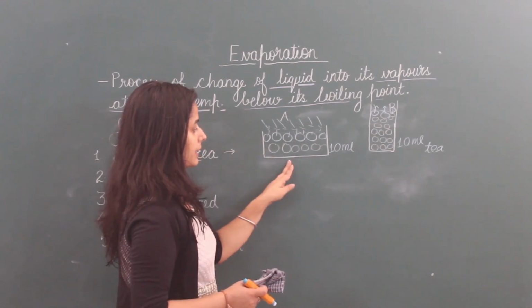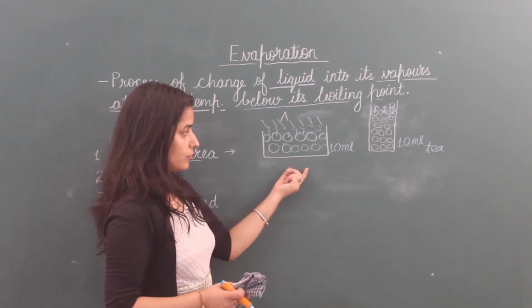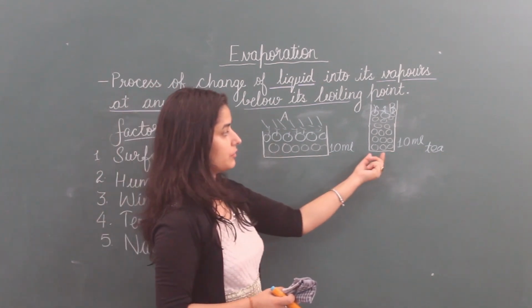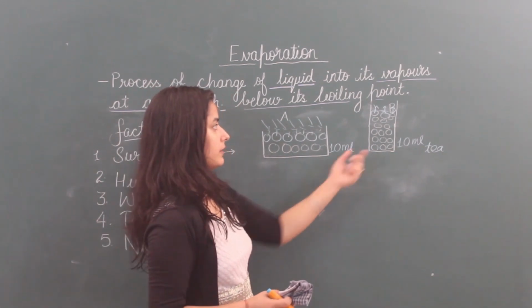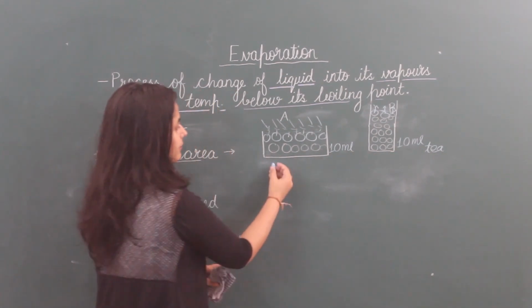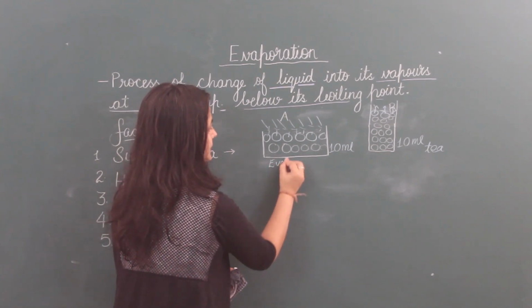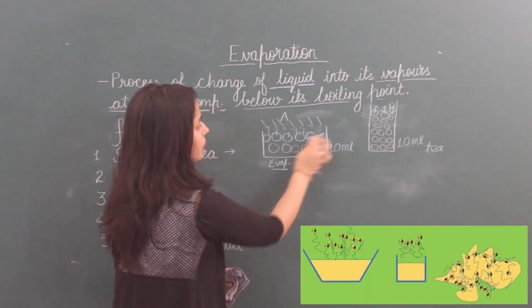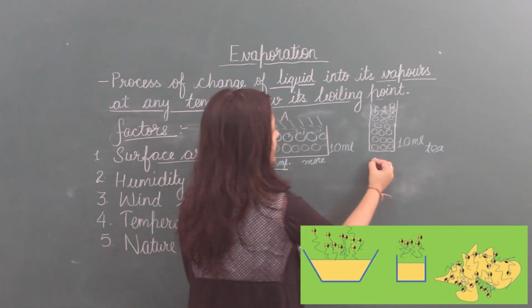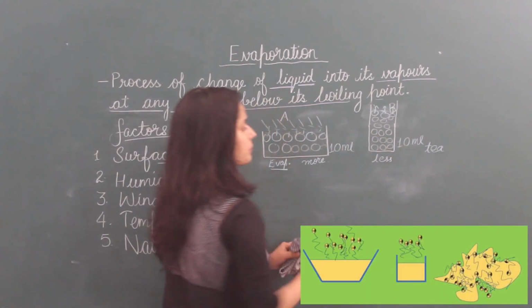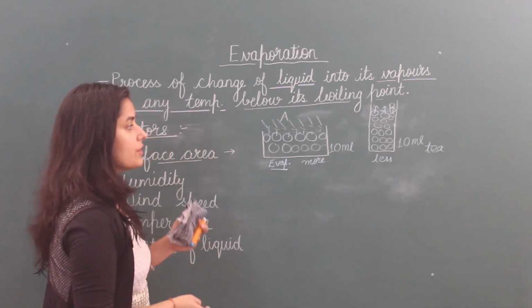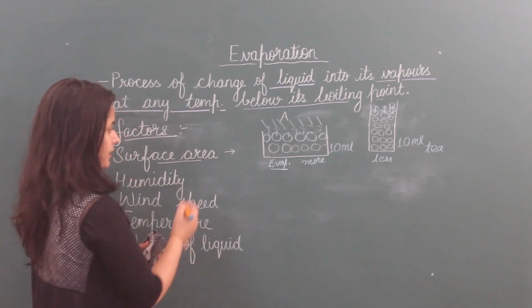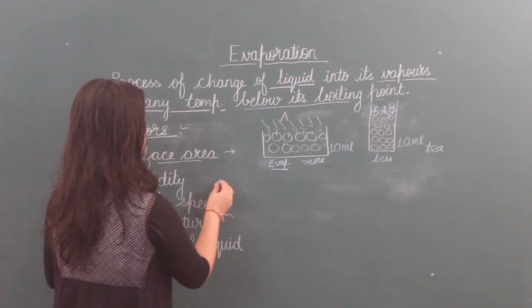So container A tea will cool faster than container B. That means evaporation in container A is more due to more surface area, and evaporation in container B is less due to small surface area.